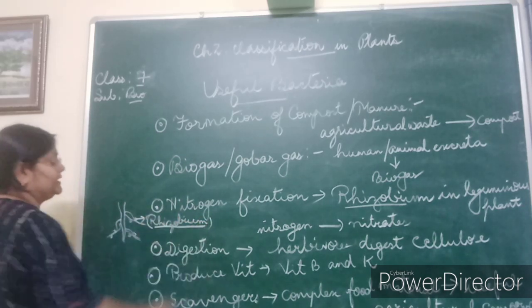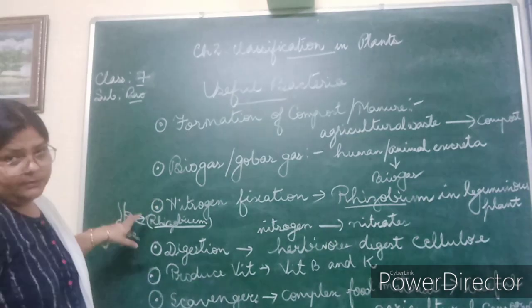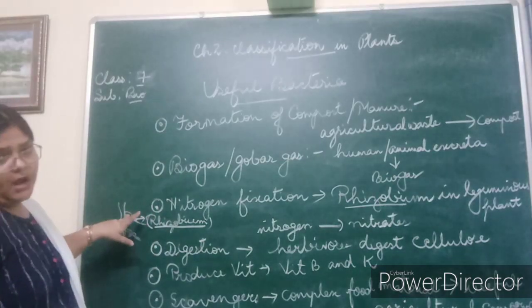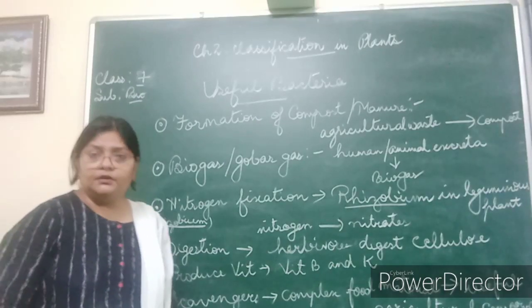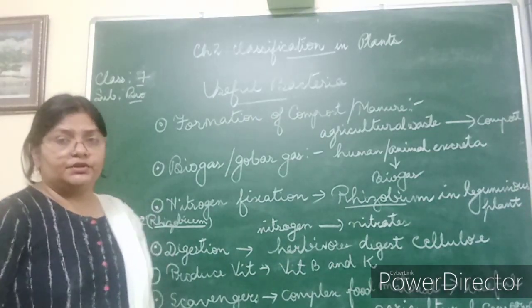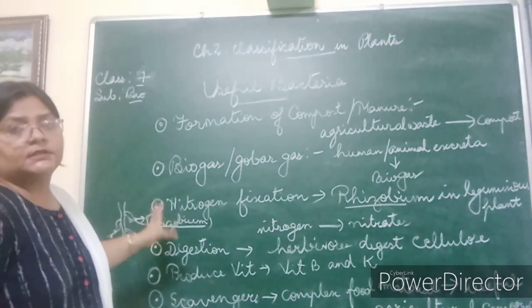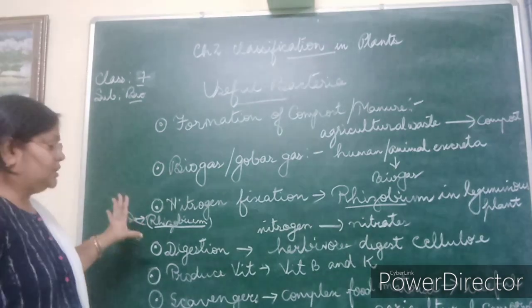The rhizobium bacteria fixes the nitrogen for the plant, converts it into nitrates so that the plant can use it. In return, the plant gives the rhizobium nutrition. So they survive in a symbiotic relationship, mutually benefiting each other.